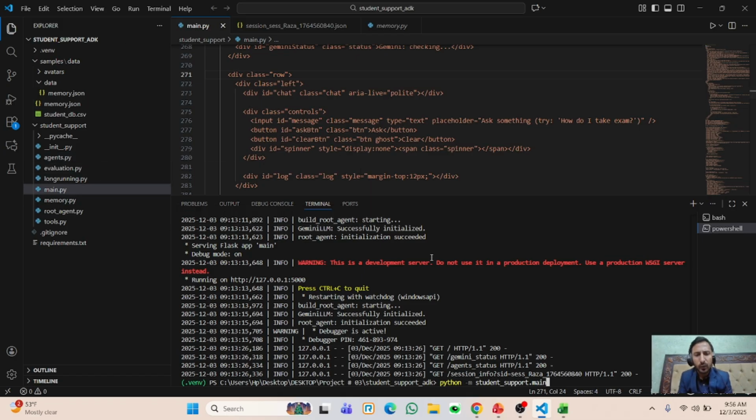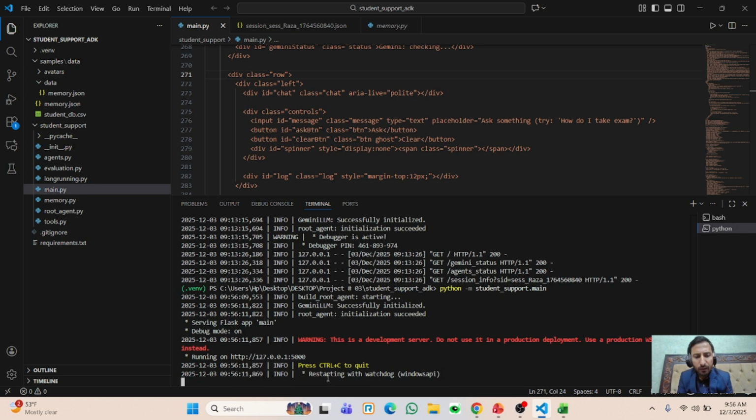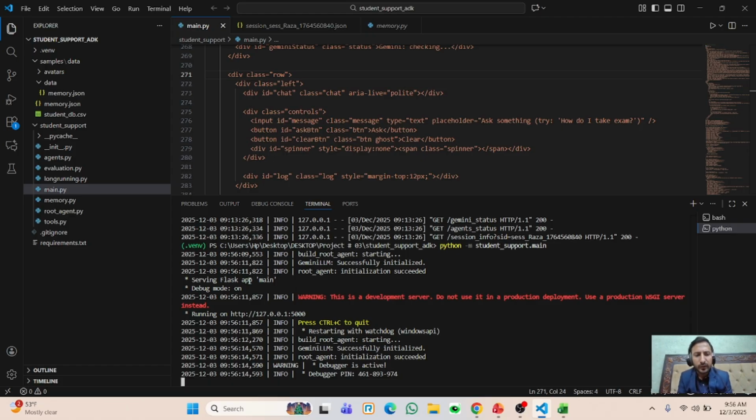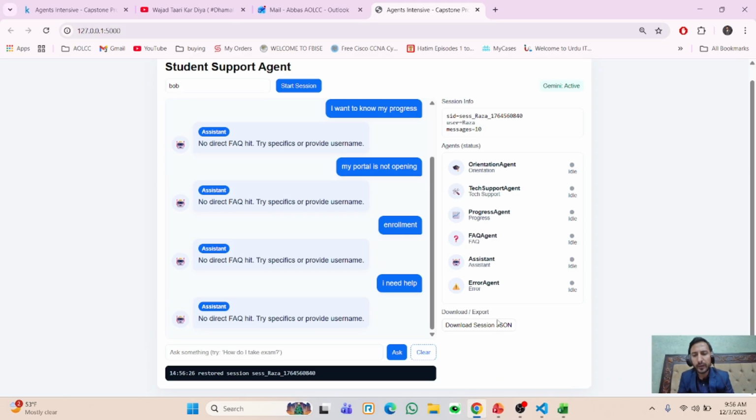This is our main.py. So, as I did a command like this, you see, it says the building of the root agent initialization succeeded, so it is serving as a Flask app as the main. So now you can just go to the web and check. Let me just click on the web. Now you can check our previous conversation with the agent, and you can also see the Gemini status is active, and these are our agents: orientation agent for the orientation, tech agent, progress agent, FAQ agent, assistant, and error agent as well. Or you can download the session file, or you can clear the session.